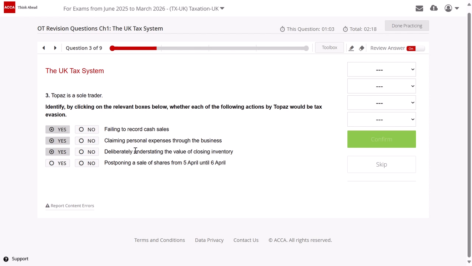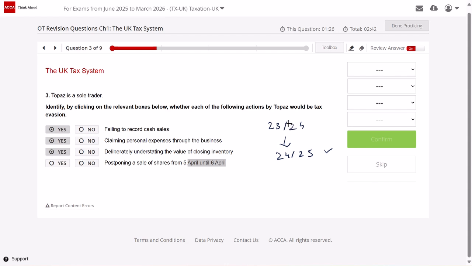Fourth, postponing a sale of shares from 5th April until 6th April. So instead of selling your shares in, for example, tax year 23-24, you are selling them in 24-25, so that you can make use of your annual exempt amount of tax year 24-25 also.